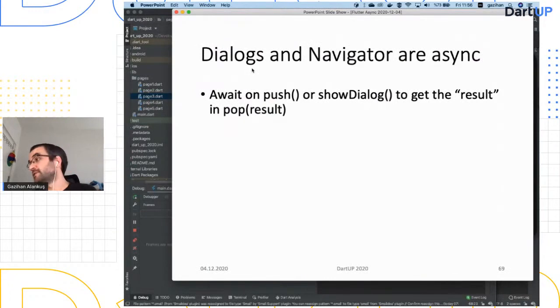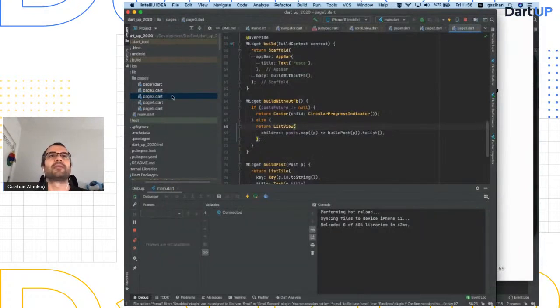Dialogues and navigator are async. So this may be a surprise for some, or you may think, oh, why didn't I think about that? You can await on the pushes that you do for navigators and dialogues. For pushes in navigator and show dialog, you can await on them to get the result that the open thing returns with pop result. So let me do that.